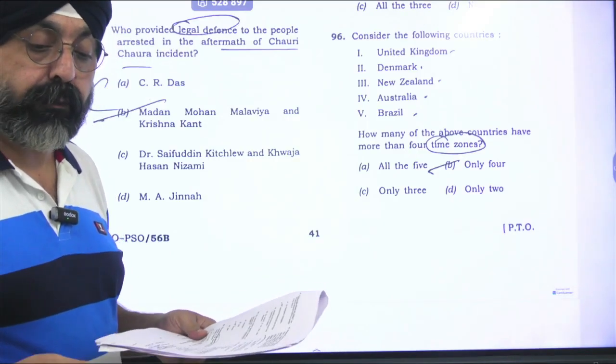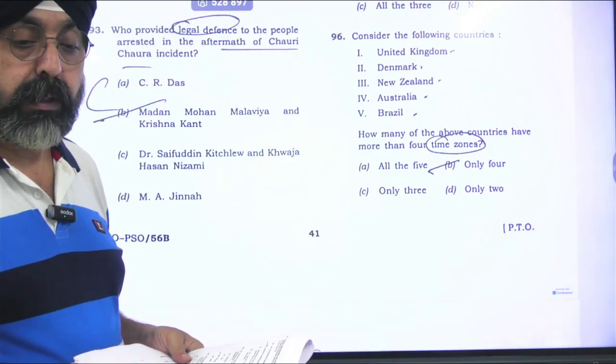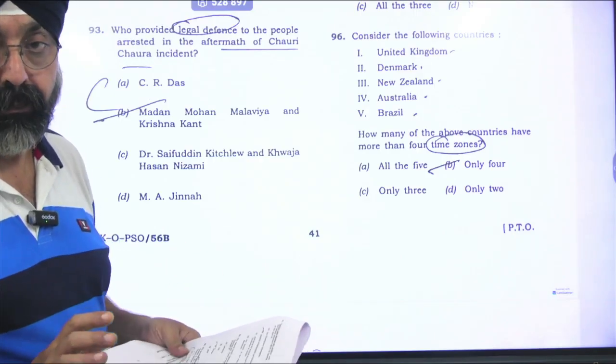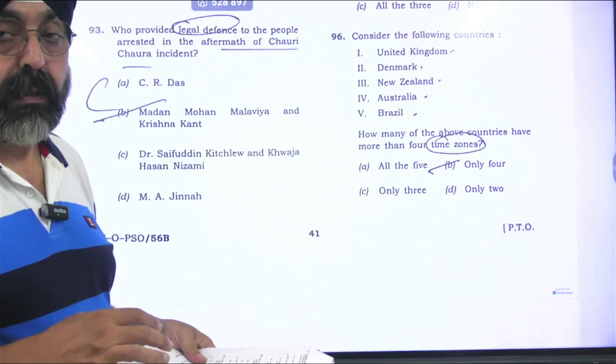This kind of stuff people spend 10 to 12 hours on in each batch. So somewhere this question had been asked over there. So teachers are a bit happy that the static part has been touched by the prelims paper this year.